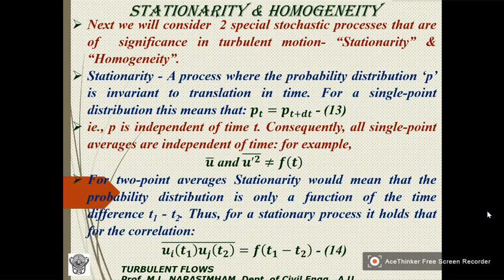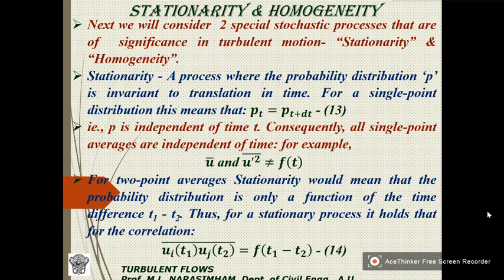Similarly, the same thing can hold good for 2-point averages also. In the case of 2-point averages, they need not depend upon the time itself, but they depend on the time difference.